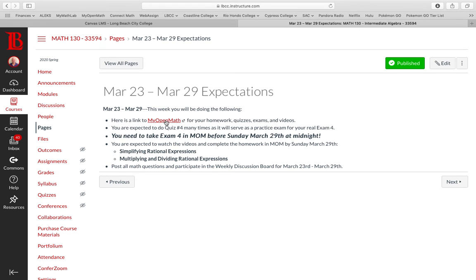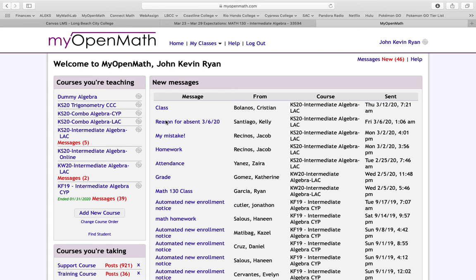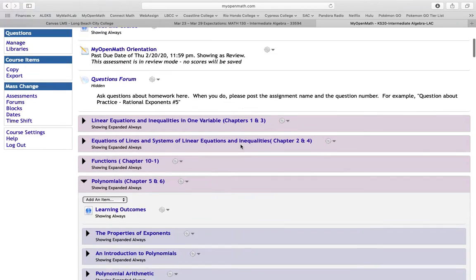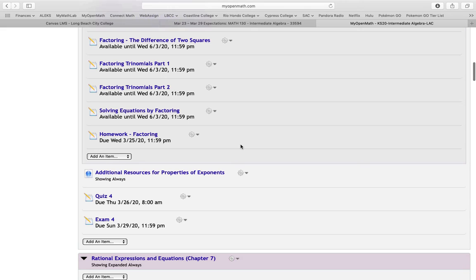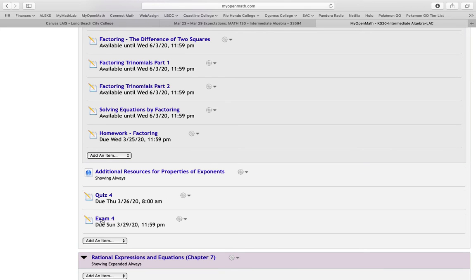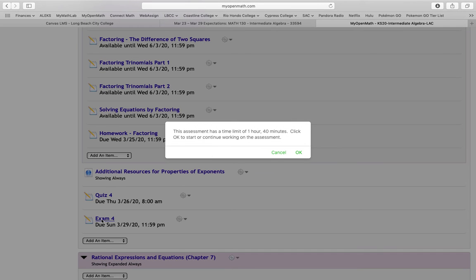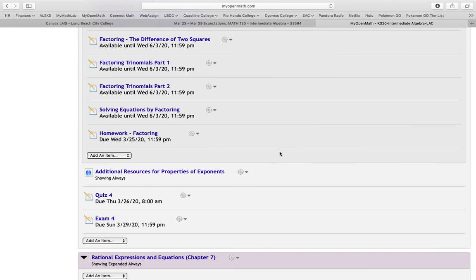Let me go ahead and click on MyOpenMath real quick. By the way, you can go to MyOpenMath the same normal way that you always have. We just type in myopenmath.com and it'll take you there. After you log in, we are here, and let's get into your class. Here's your Intermediate Algebra, LBCC. And everything's just the same, but what I do want to show you is exam 4. So when you click on that, it's going to say you get an hour and 40 minutes when you start it. So make sure that you really plan out your time.